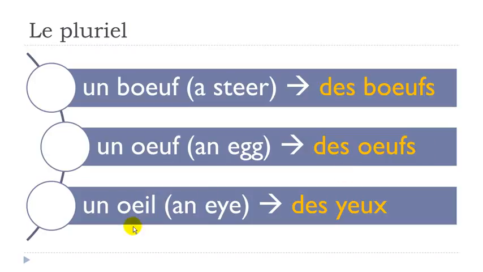And then the last one, this is probably the strangest one. Un œil. Des yeux. Don't pronounce the final x as usual. Des yeux.